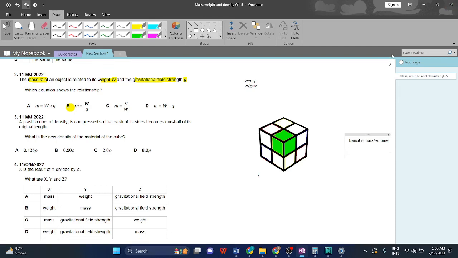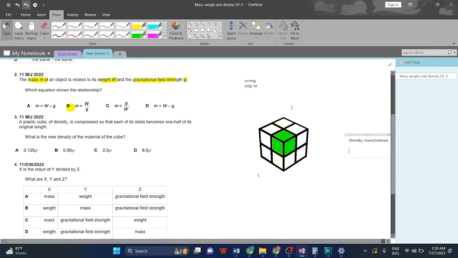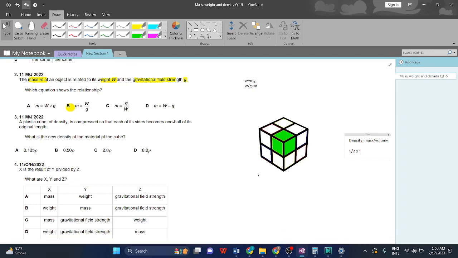Let's assume the original volume was 1. Now we find the new volume. The volume of a cube is base into height into width, so 1/2 into 1/2 into 1/2, which comes out to be 1/8. This is the new volume.